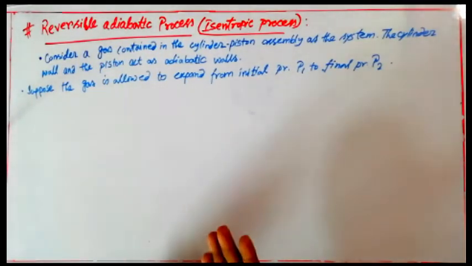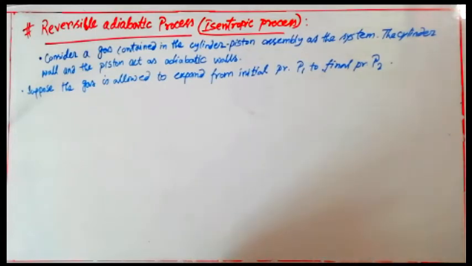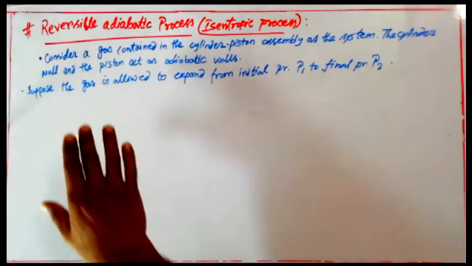And the adiabatic process, we already know, is a process in which there is no heat interaction between the system and the surroundings. And if that adiabatic process is executed reversibly, then it is known as a reversible adiabatic process. Here we have written 2 points.